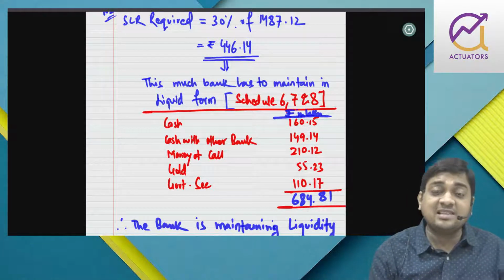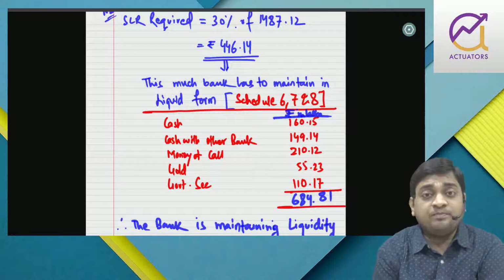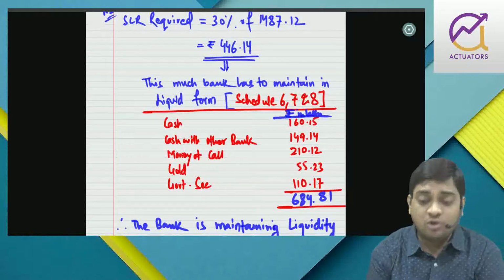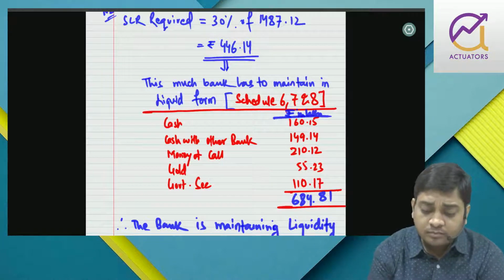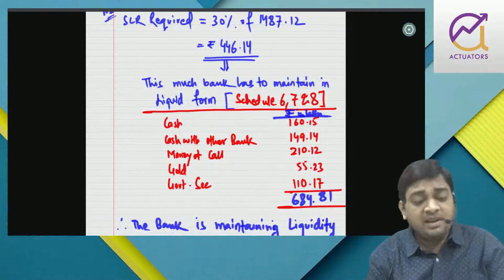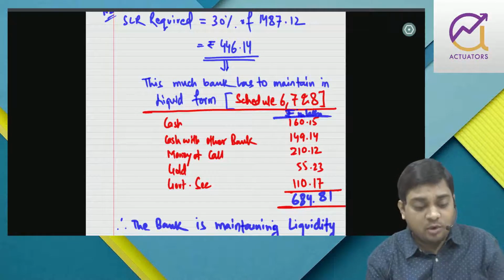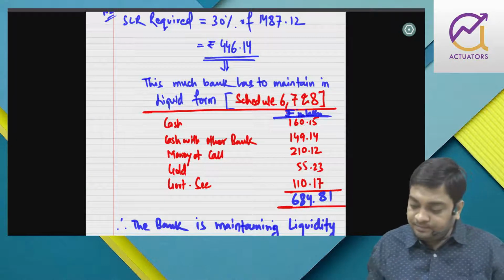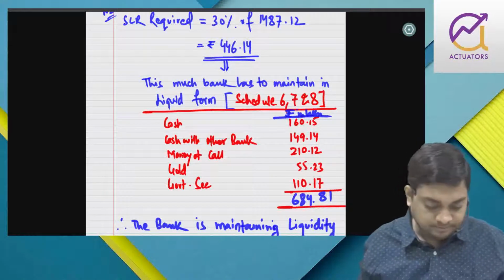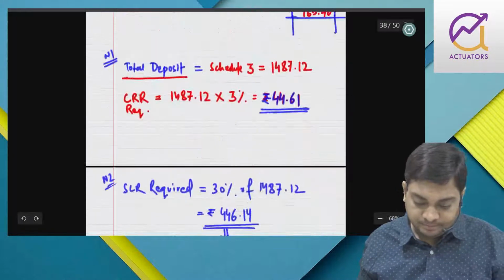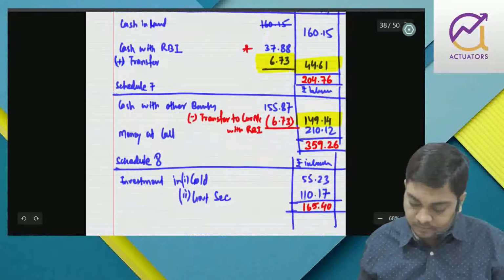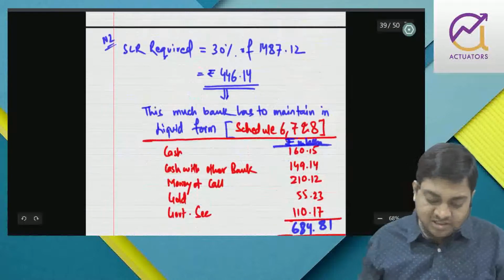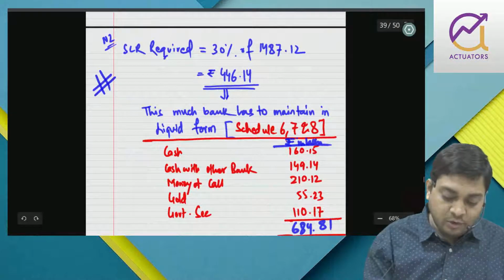In last class I taught you capital adequacy ratio. In that, if you are falling short, either you have to reduce the risk-weighted assets, or you have to simply introduce more funds from the owner, right? So same is the case here. This will have no effect in the balance sheet.